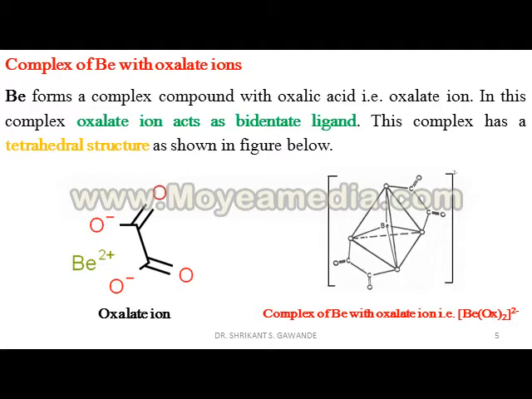Below is the figure of, first of all, the oxalate ion, and with the help of this oxalate ion and Be2+, there is formation of a complex, that is, the complex of Be with oxalate ion, [Be(Ox)2]2-.